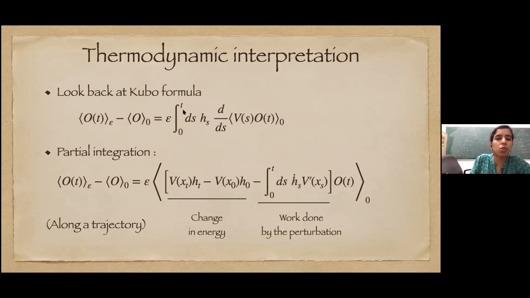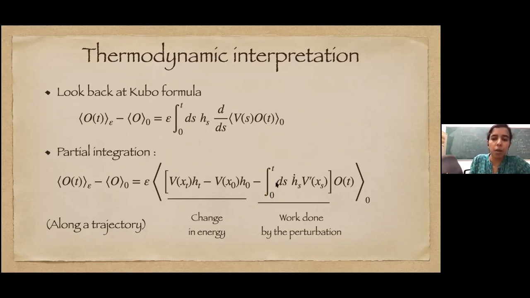So let's do this time integral partially. What we have is a term which is simply V at time t and V at time 0, the boundary term. And then there is one term which is an integral over H_s dot V prime x.